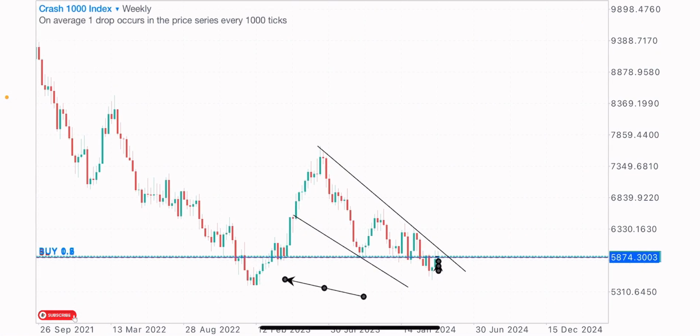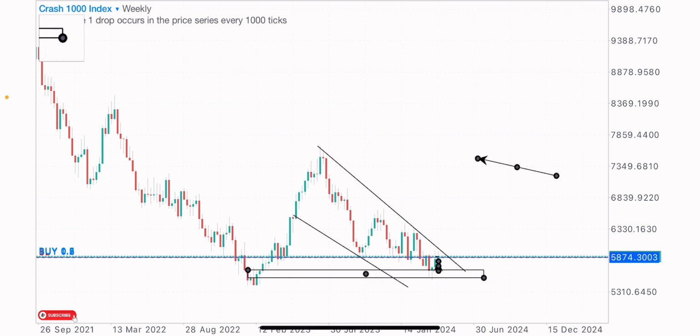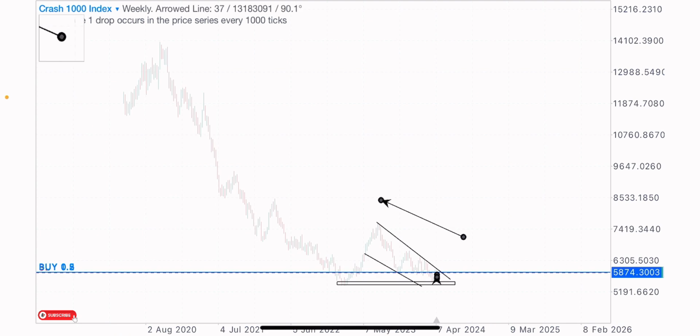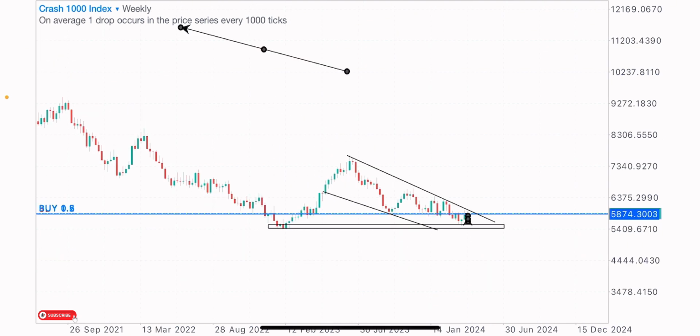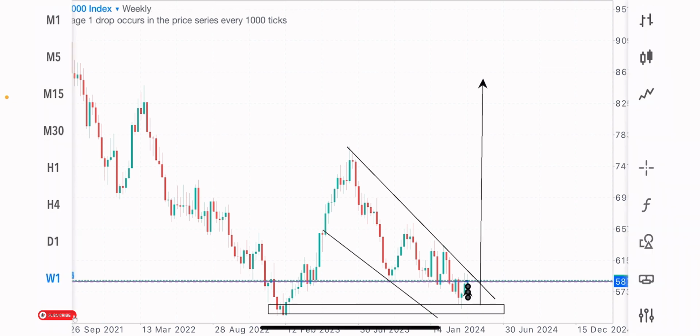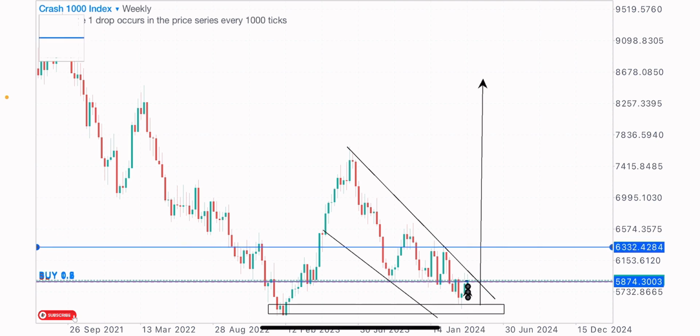So I got this spotted, and looking at the previous moves on this index, you can see that we had this previous level which price bought from, and the market approached this same level it bought from. I spotted that and thought, this market has been selling for a very long time, and I think it's time this index reverses to the upside. I think it's time this index gives the expected bullish move, the expected reversal, at least for price to get to some zones and levels which it hasn't gotten to in a while.